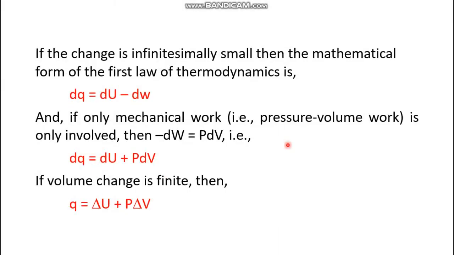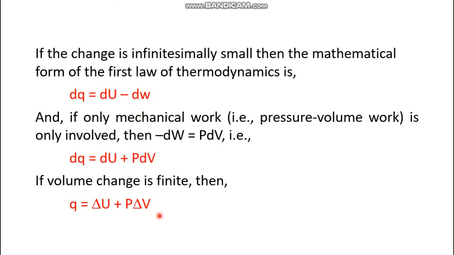Now this mathematical formula can be modified a little if the changes are infinitesimally small. Then you can write dq equals du minus dw. And this w or dw, if it is purely mechanical work, that means if it involves only pressure and volume, then instead of minus dw you can write p dv. Here p is the external pressure against which the system is working, and dv is the change in volume. Then minus w is actually plus p dv. So instead of minus dw you can write plus p dv.